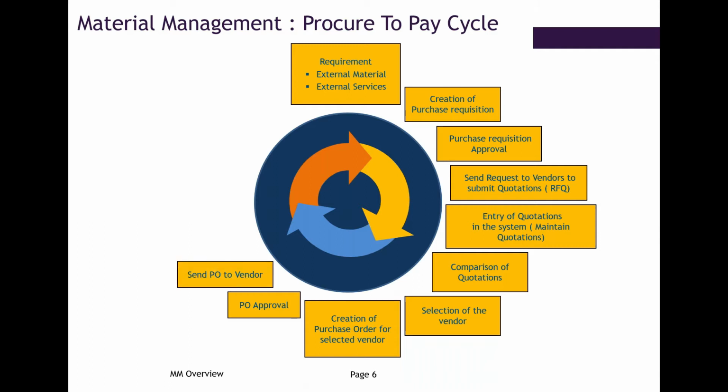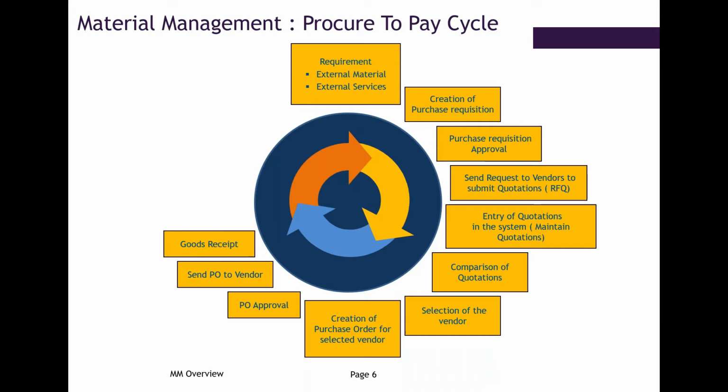Then as soon as the vendor receives the purchase order, he will do a confirmation in SAP. Once he confirms, an inbound delivery will be generated, that will have a planned delivery date. That means at what date the vendor will be supplying the materials, with a certain quantity, or it can be the full quantity too.